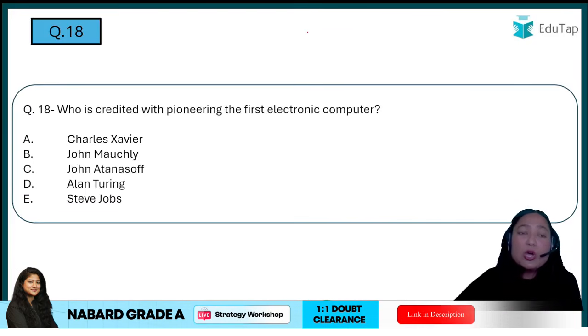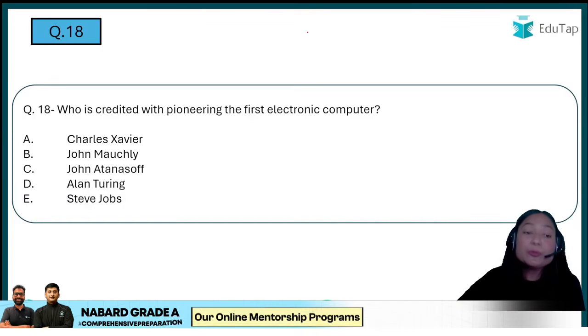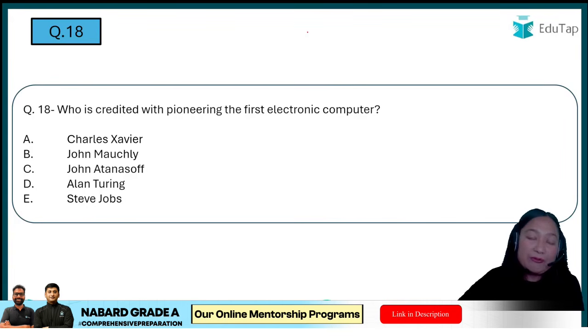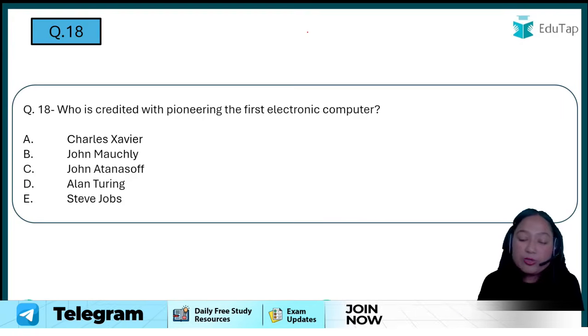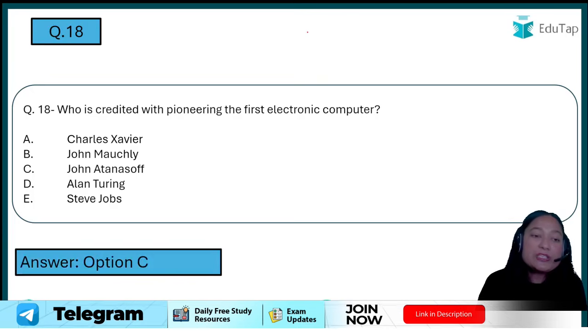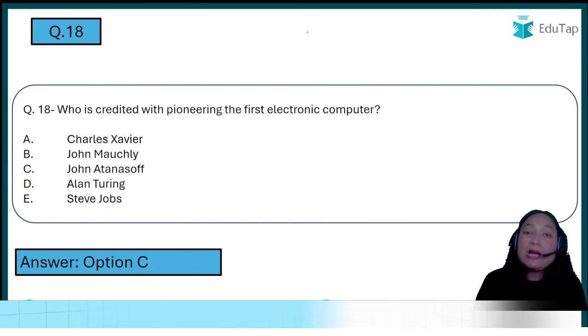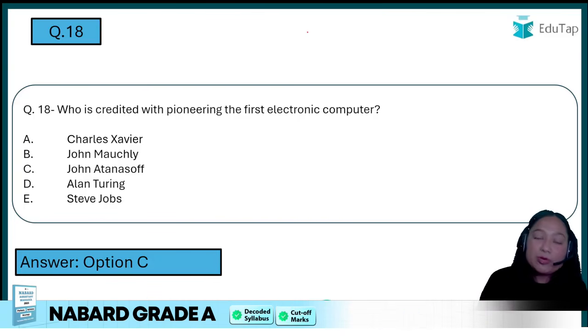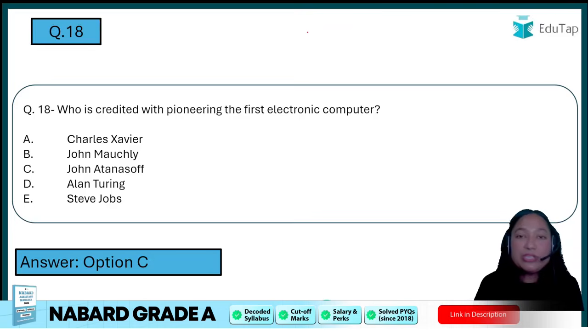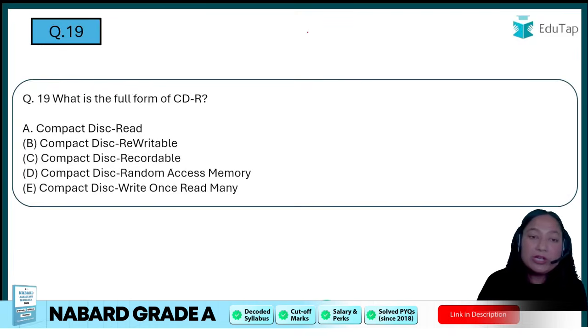Next question. Who is credited with pioneering the first electronic computer? Again, the question is from the personalities of the computer, or the people involved in the computer. If you have answered option C, that is John Atanasoff, you are absolutely correct. If you have not answered this, you need to revise your concepts. That is question number 18. At the end, I'll discuss again what the important topics were that were asked in 2023, so that you have a better idea.